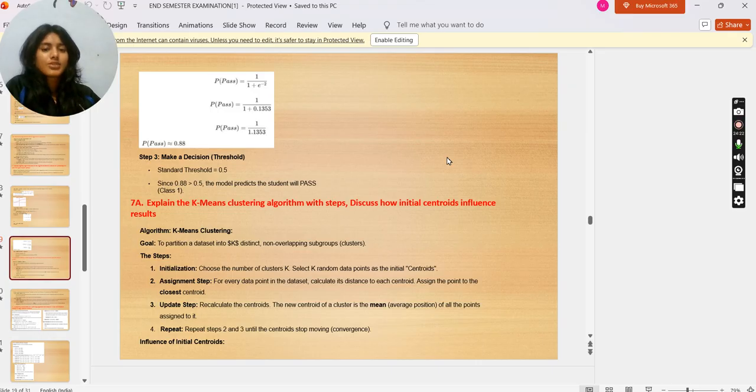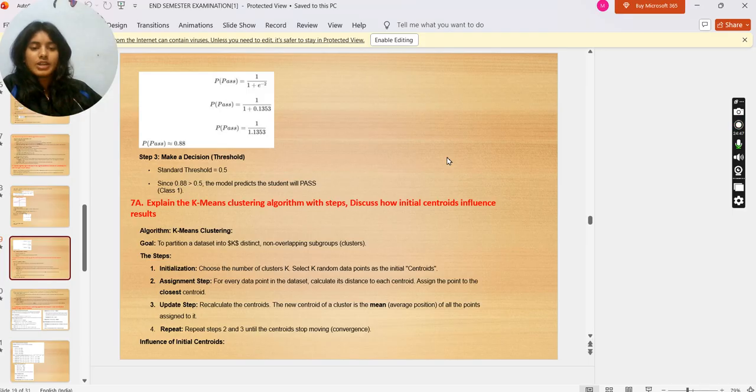Explain the k-means clustering algorithm with steps. Discuss how initial centroids influence results. Algorithm: k-means clustering. Goal is to partition a data set into k distinct, non-overlapping subgroups, clusters. Step 1, initialization: choose the number of clusters k, and select k random data points as the initial centroids.